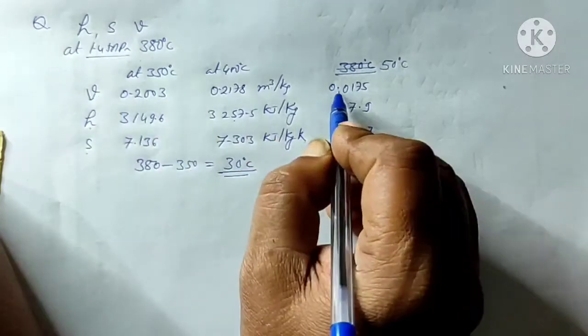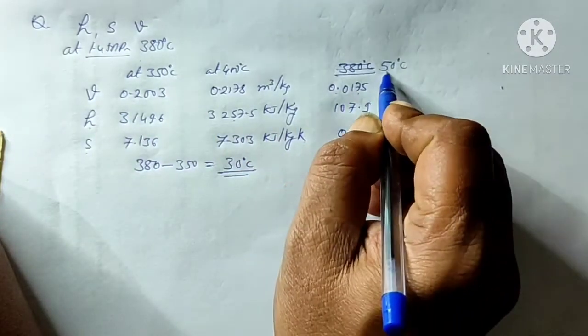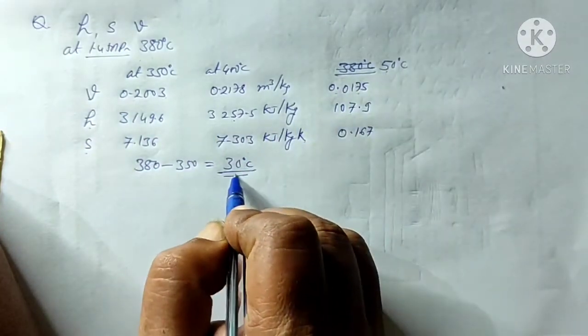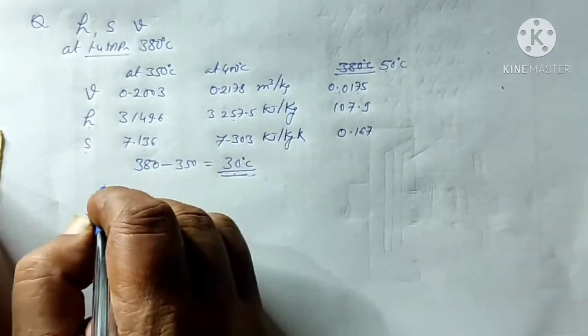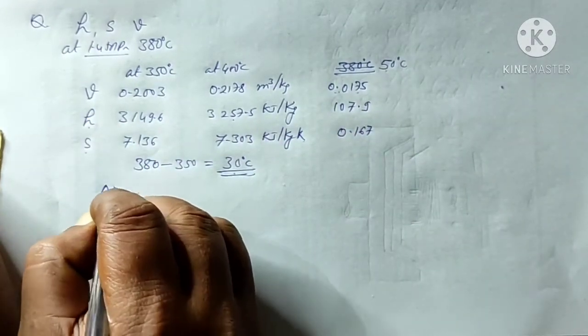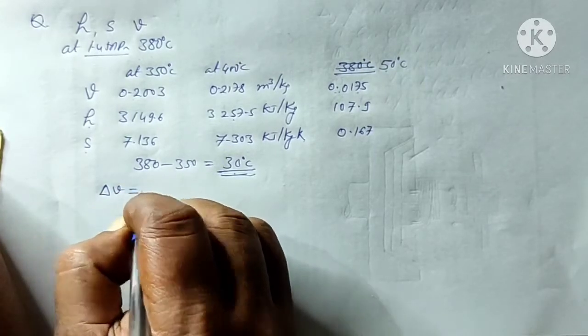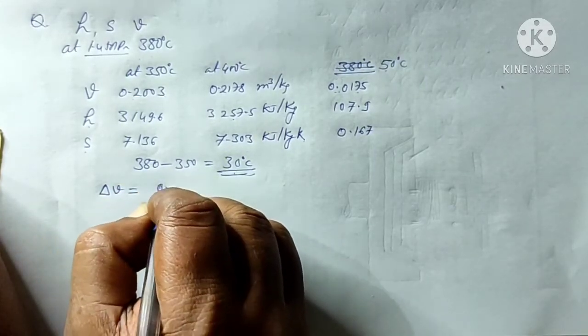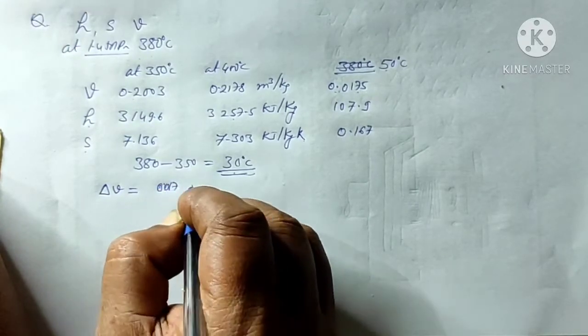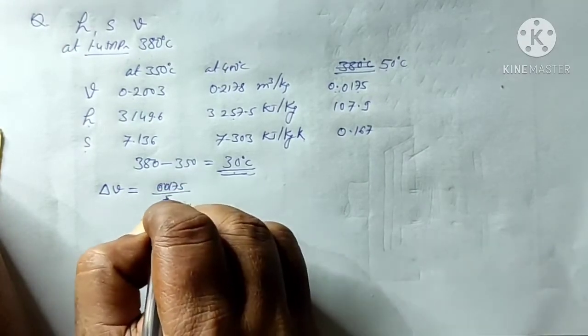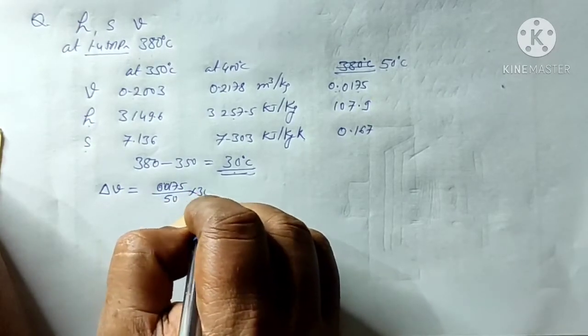The volume is changing by this much amount when 50 degree change is there. So when the 30 degree change will be there, what will be the change in volume? So delta V will be equals to 0.0175 upon 50 multiplied by 30.